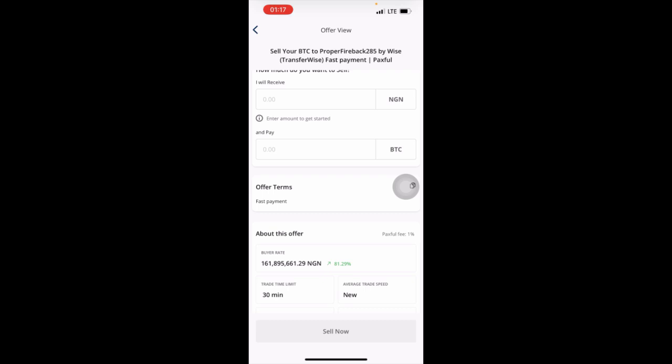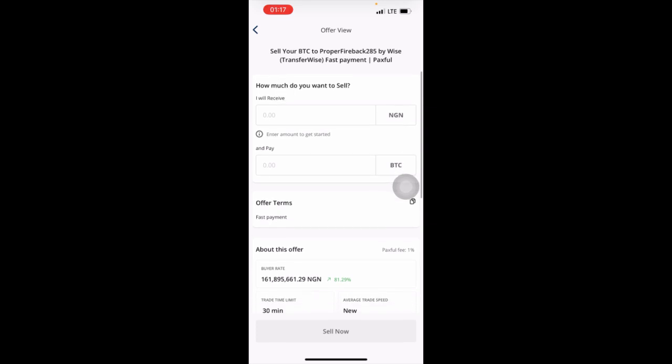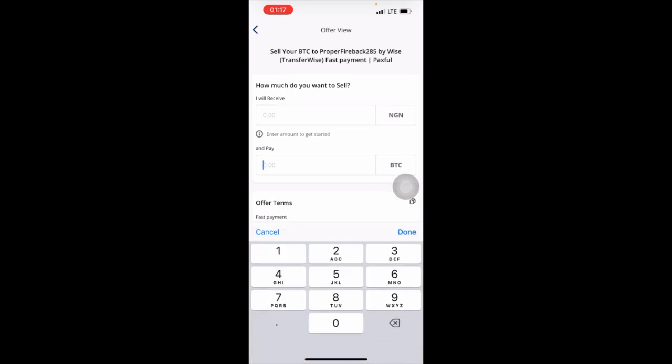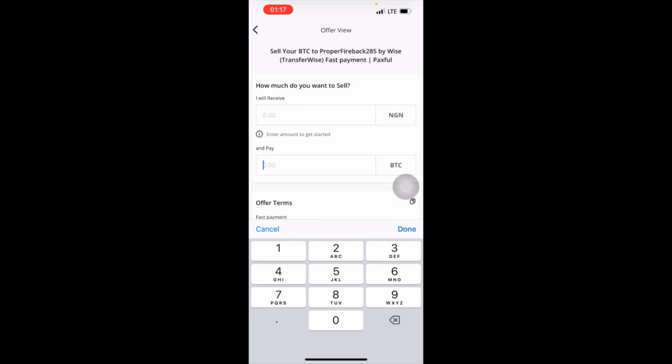So I'll tell you this thing. The rest, chat me, I'll show you. So I'll tell the buyer that he said, how much do you want to sell? So you remember I bought 0.00110, and I spent 100,000 on this.